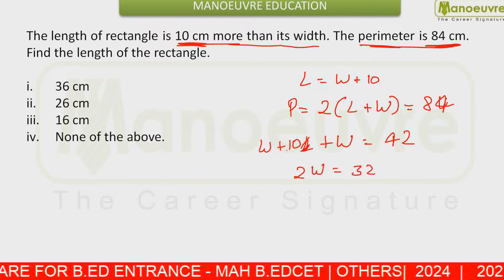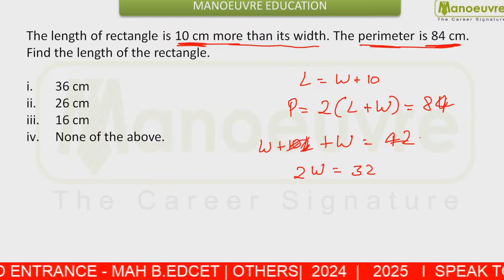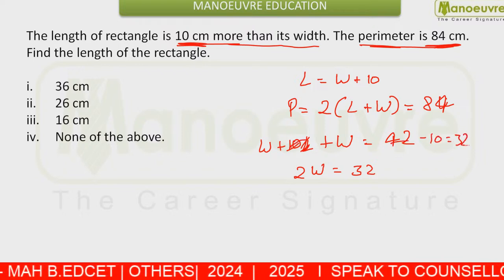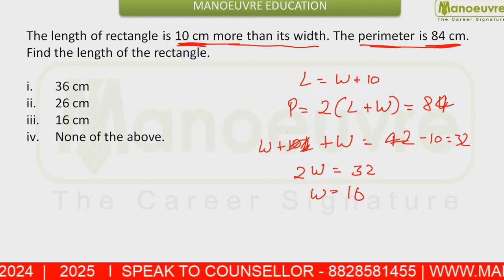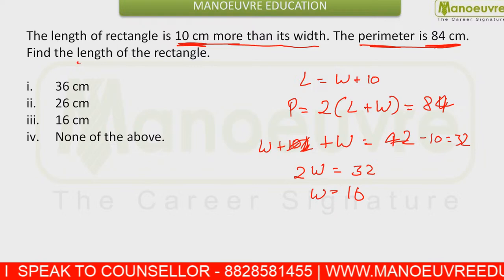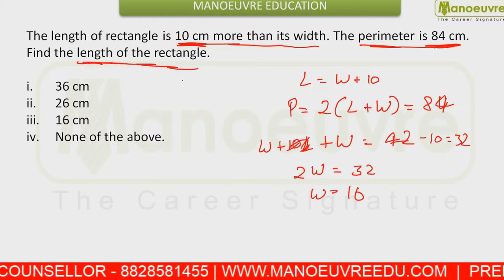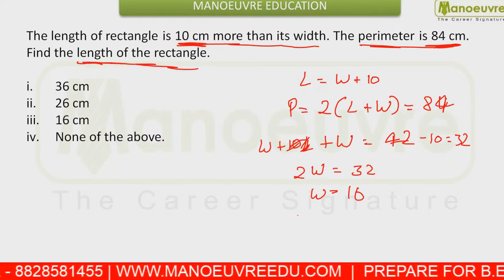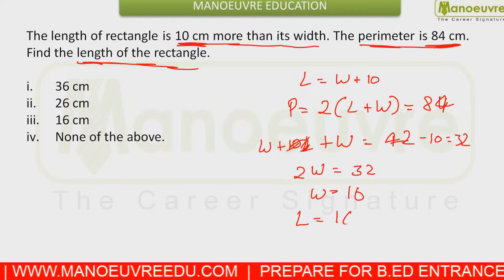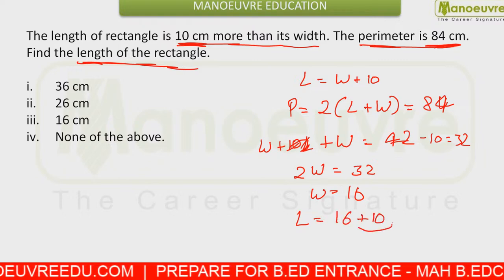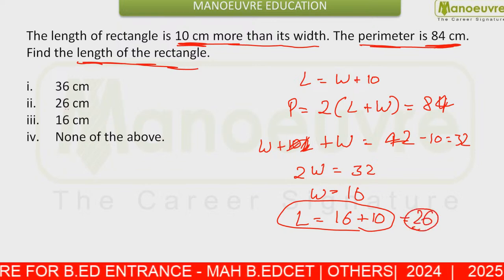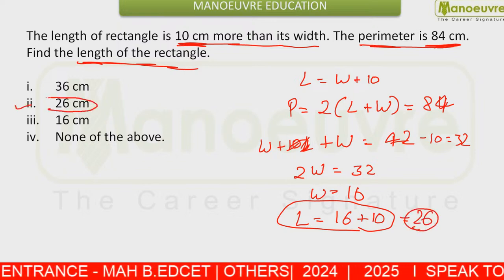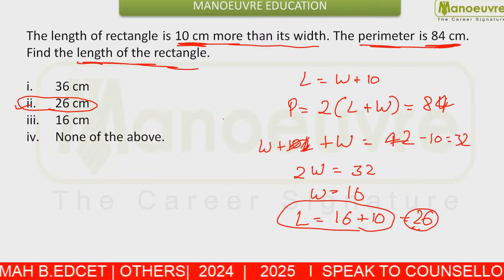So twice the width is 42 minus 10, that is 32. So I can say my width is 16. But you are asked for the length of the rectangle. That means your length is going to be 16 plus 10, so this is going to be 26. So your answer should be second, that is 26. Got this?